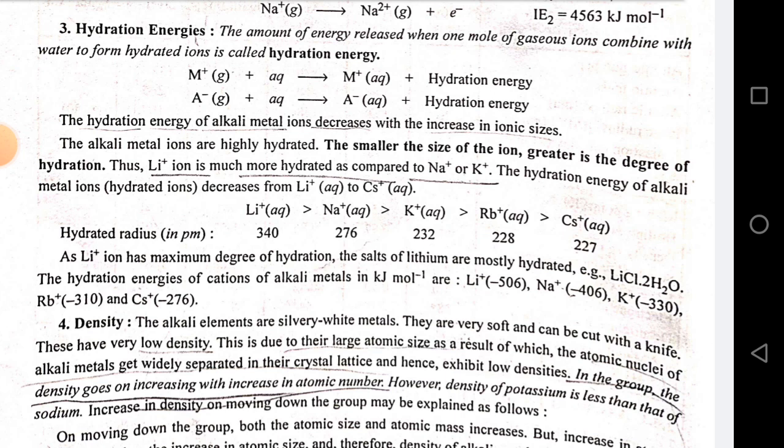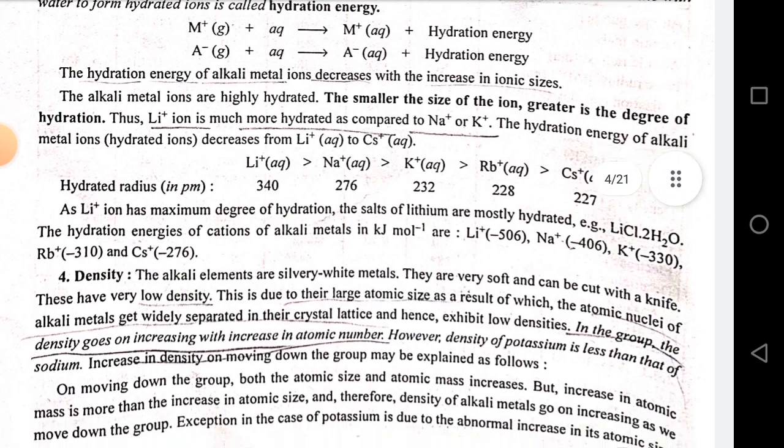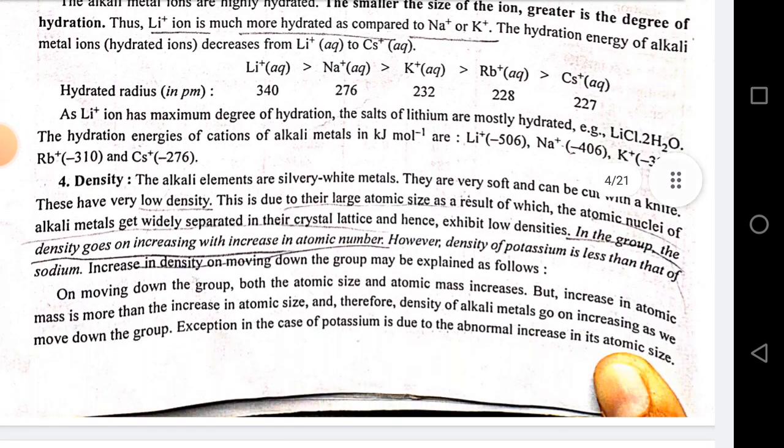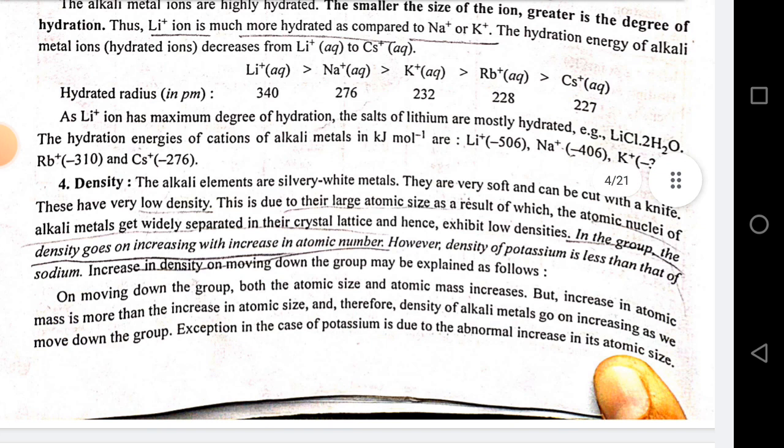Hydrated radius: Li+ greater than Na+ greater than K+ greater than Rb+ greater than Cs+. As Li+ ion has the maximum degree of hydration, the salts of lithium are mostly hydrated. Example, LiCl.2H2O. The hydration energy of cations of alkali metals in kilojoules per mole are Li+ minus 506, Na+ minus 406, K+ minus 330, Rb+ minus 310, and Cs+ minus 276.